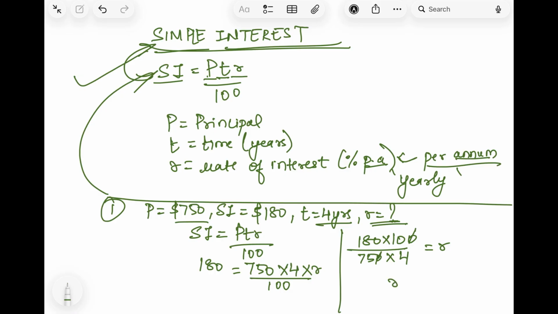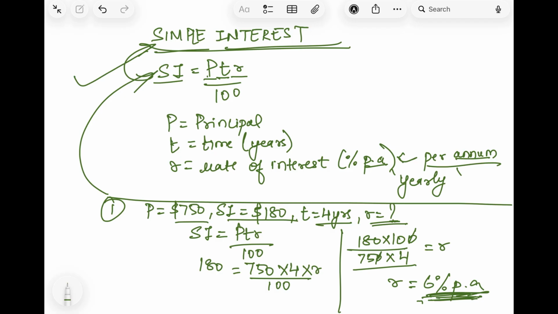Yes. Then here we get the rate as 6% per annum. After solving this, we get 6% per annum. That means they have given or taken the rate of interest as 6% per annum, meaning per year. So the interest is taken on a 6% per year basis. Okay, so this is very simple.